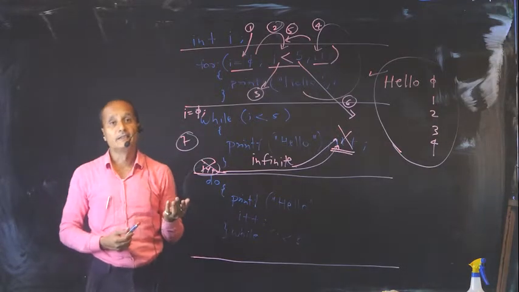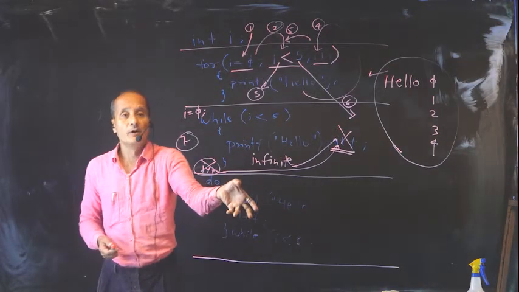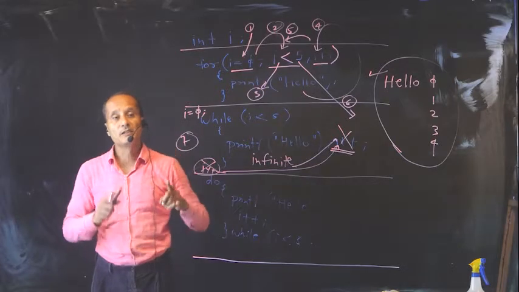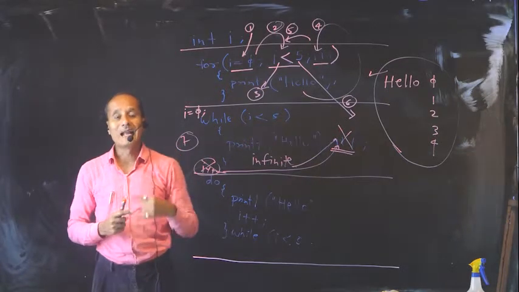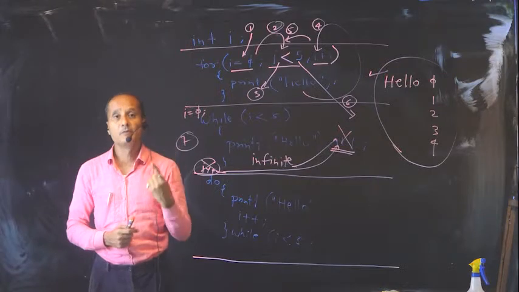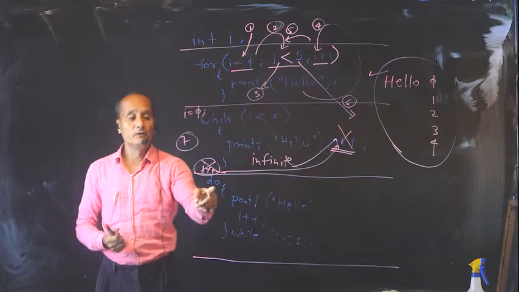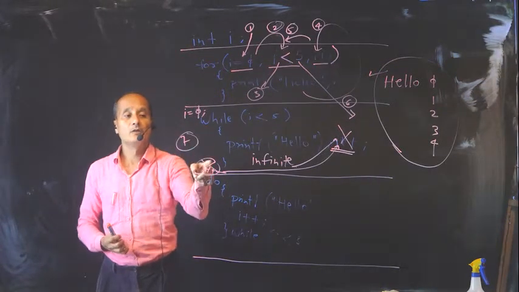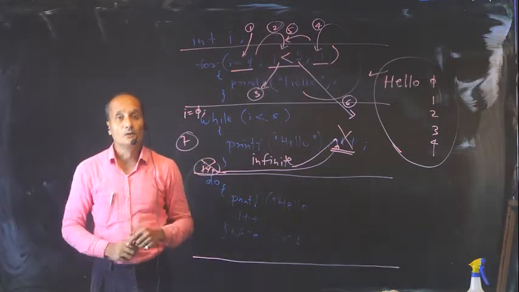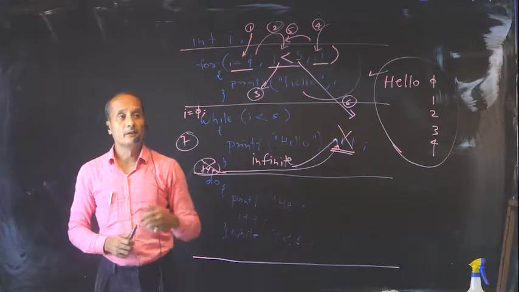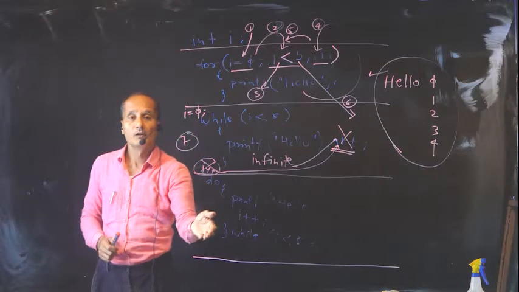That is why technically they say whenever the body of the loop has to be compulsorily performed at least once, meaning a minimum of one time, then we use do while and not while loop. Otherwise both are the same. The rules and precautions remain the same whether it is a while loop or a do while loop.